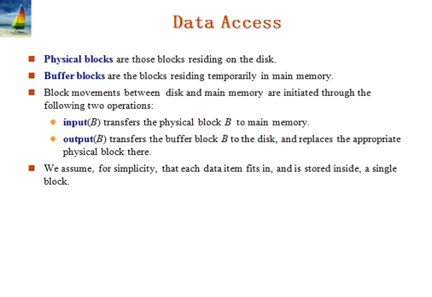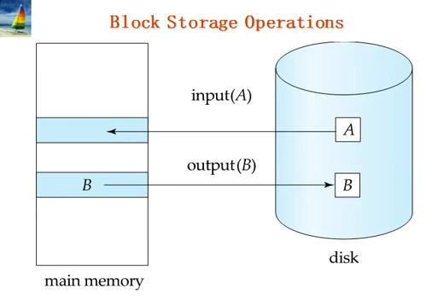Finally, we can assume for simplicity that each data item is stored inside a single block. Based on this, we have a diagram of block storage operations. By using the input B operation, block A is transferred into main memory; it transfers the physical block A into main memory. And output B transfers the buffer block B to the disk and replaces the appropriate physical block there. So, these are the block storage operations.